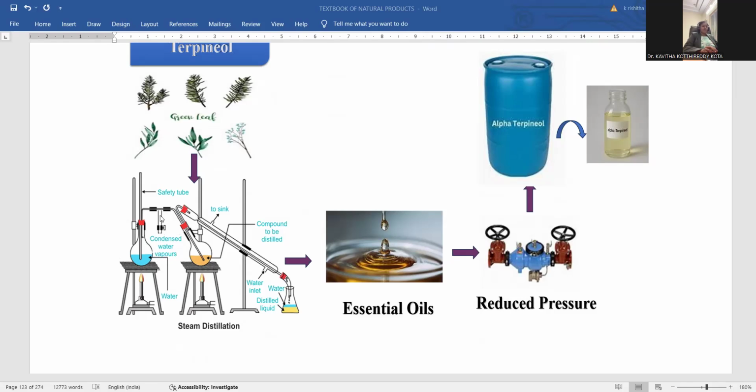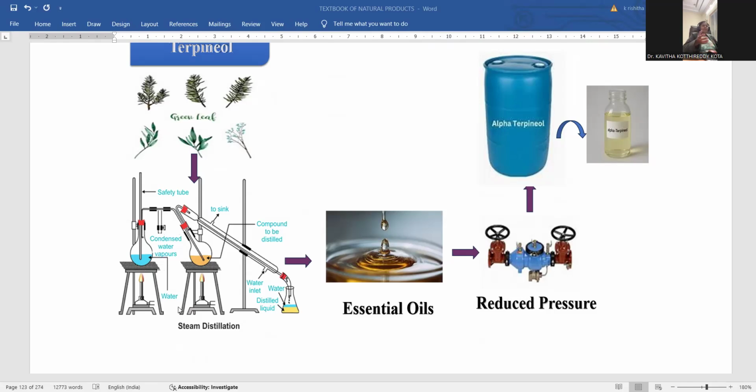Whenever the temperature rises, the water condenser is fitted in order to avoid loss of volatile vapors. If the molecule is totally vaporized, nothing will remain, only solvent will remain. In order to avoid that kind of loss of compound during the distillation process, we need to circulate water. Water circulation is able to condense the vapors and get back the entire material without any loss.